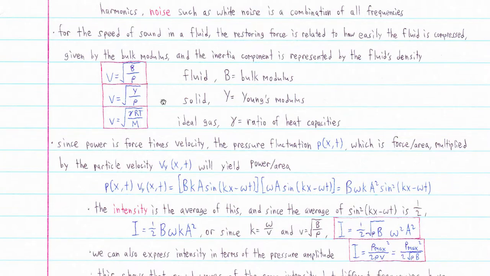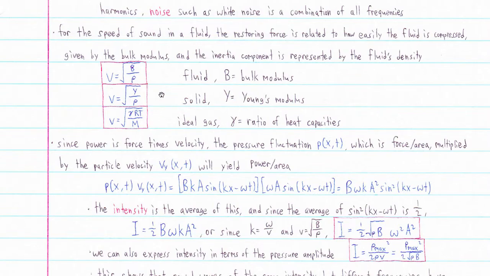And for an ideal gas, gases are fluids, but for an ideal gas, we can write another equation, which is this, where this symbol is something called the ratio of heat capacities. Don't worry about this too much. And then times the universal gas constant, the Kelvin temperature over the molar mass of the ideal gas.